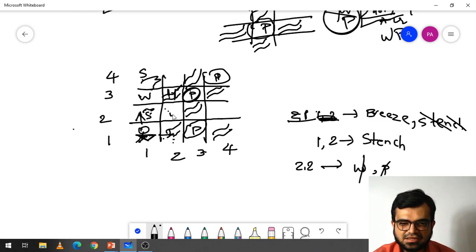If the Wampus can be here at 2, 2, in this location, then the stench smell will come here also. But the stench smell is not coming at 2 comma 1, only breeze is coming. So because of that, the person knows that here neither Wampus is there nor any pit is there, so the person moves to this location.